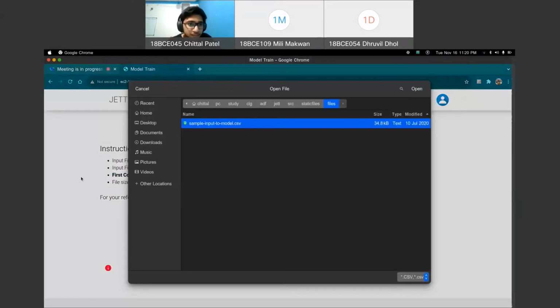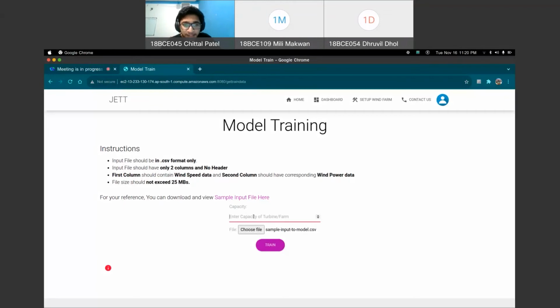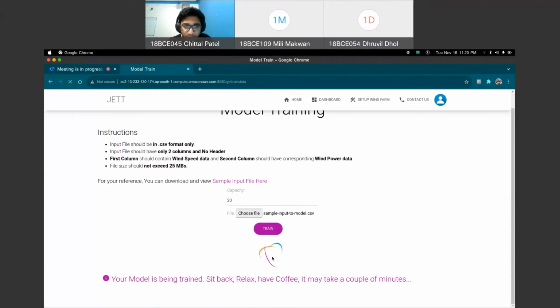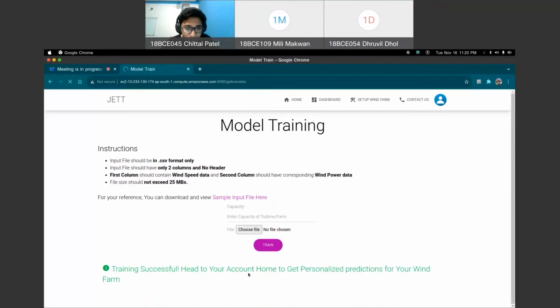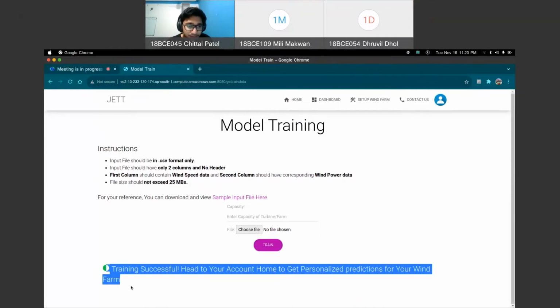So let me select a file. This file is already there, sample input to model. Suppose the capacity of my wind farm is 20 megawatt, then I can train the model. The model training is in progress, as you can see, and we are using TensorFlow in the backend to train the model. After the model gets trained, it is stored in our database. And so you can see training successful.